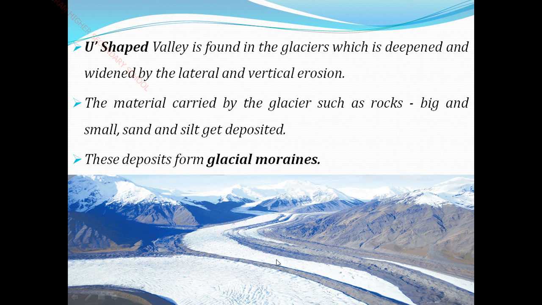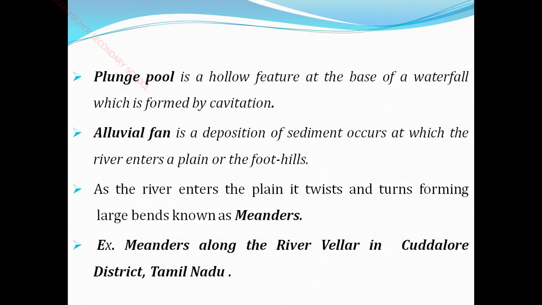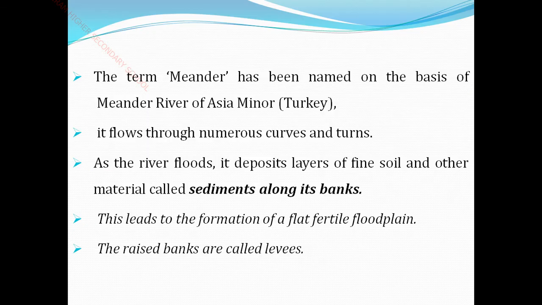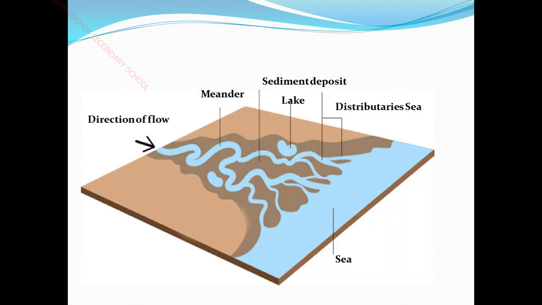Okay dears, I hope you are very clear in this topic. Okay, let us see what we have seen today. We have seen about alluvial fans and meanders, about the lakes, then the sediments of the banks, then distributaries, delta, the flow chart of delta, the lake, distributaries of the sea, meanders, and the sedimentary depositions of soils and the directions of flow of the rivers.